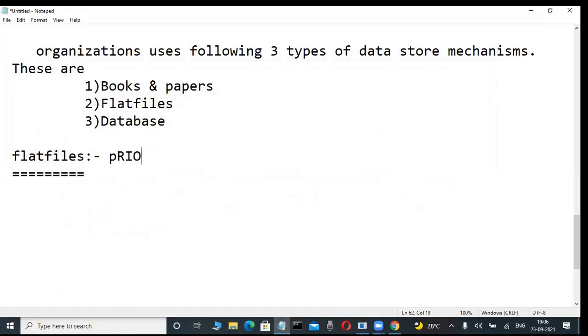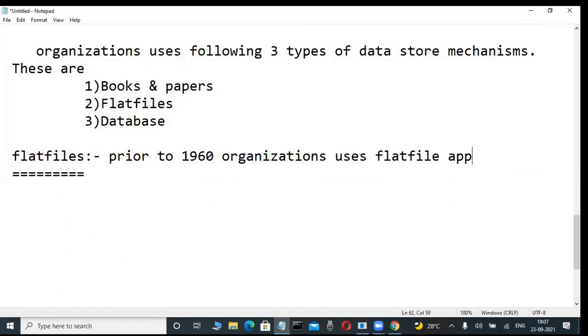Write it fast. Prior to 1960, organizations used the flat file approach for data management.